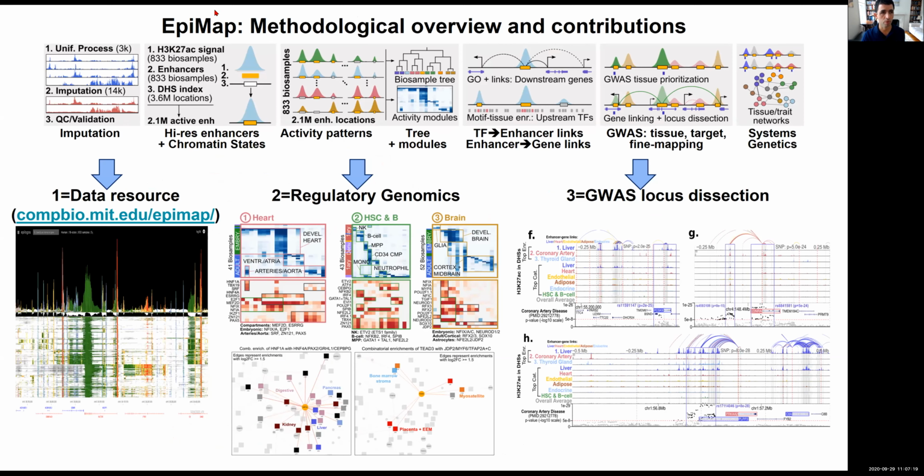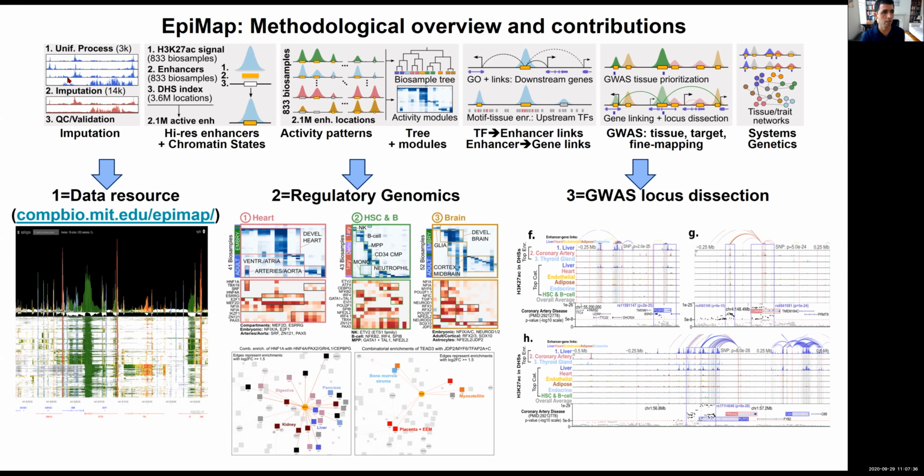For EpiMap, the work that I'm presenting today, what Carlos did is he systematically sought to integrate ENCODE, Roadmap Epigenomics, and GGR as a way to build a resource that allows us to systematically enable these studies with large-scale datasets.